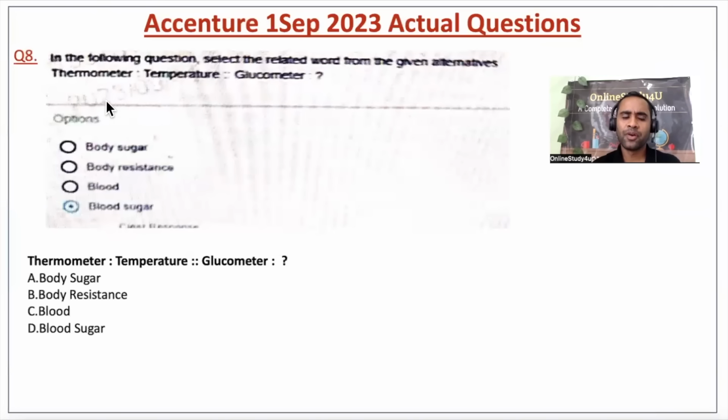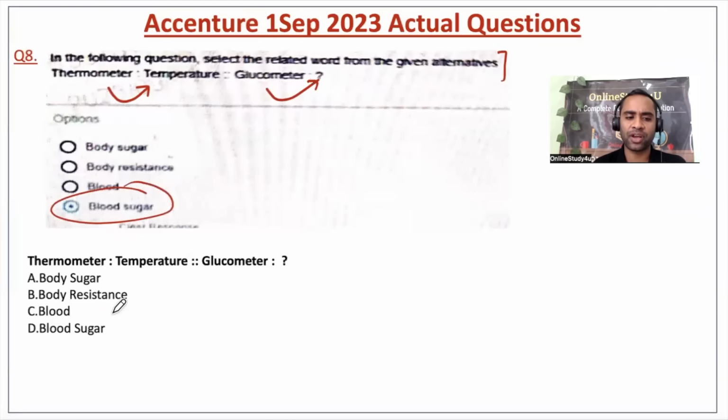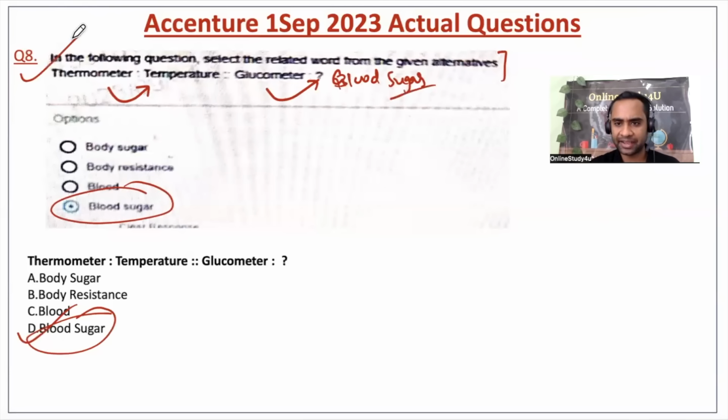Now, friends, in the following question, select the related word from the given alternatives. So we have thermometer, temperature, and glucometer. A thermometer is an instrument to measure temperature. A glucometer is also an instrument to measure blood sugar in the body, right? So glucometer will become blood sugar. To measure blood sugar we use this. So question number 8 is also done.